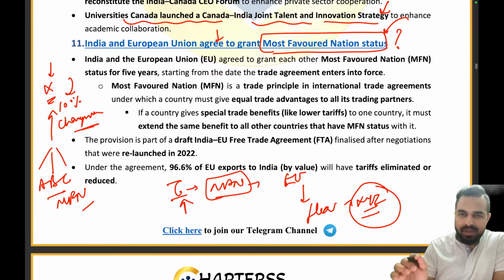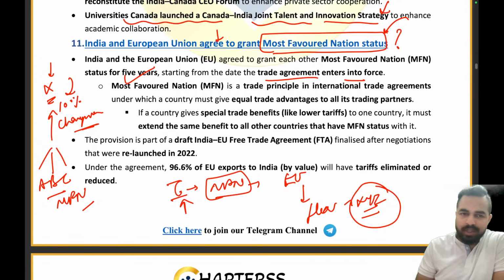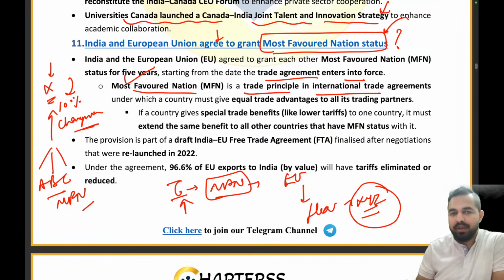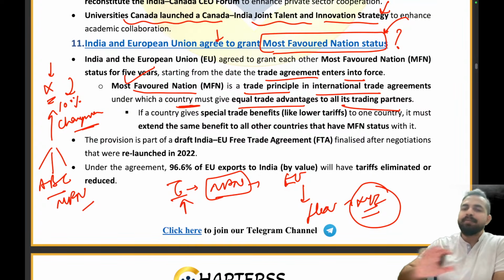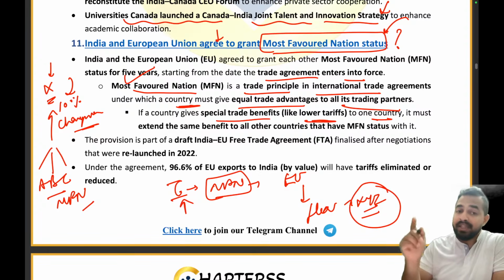So India and the European Union agreed to grant each other most favored nation status. For how many years? They are going to do it for a period of 5 years, starting from the date the trade agreement enters into force. What is the most favored nation? It is a trade principle in international trade agreements under which a country must give equal trade advantage to all its trading partners. वो सभी trading partners को equal trade advantage देने वाला है, किसी के साथ कोई discrimination नहीं करने वाला है, right? It won't be discriminating with any other country. If a country gives special trade benefit like lower tariffs to one country, then these must be extended to all those countries with which it has the MFN status. Clear? I hope that you are able to understand it, right?